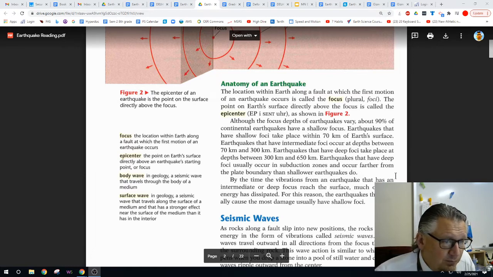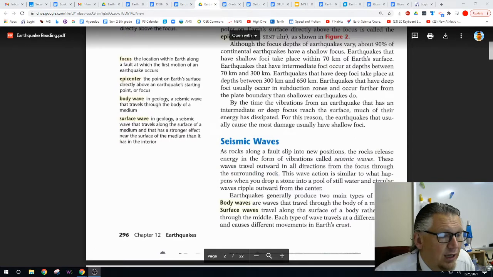By the time the vibrations from an earthquake that has an intermediate or deep focus reach the surface, much of their energy has dissipated. For this reason, the earthquakes that cause the most damage usually have shallow foci.